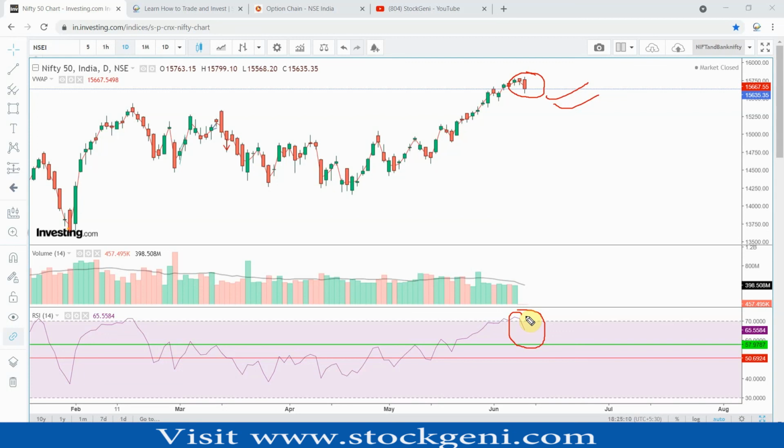Looking at this simple price chart, the candle and the RSI, I can see that Nifty has already reached an overbought situation. From there, it should show at least a 100 to 150 points fall from this level. This is just an overview, an idea of what can be the next possibility for tomorrow. It is not a recommendation from my side that you need to follow this.